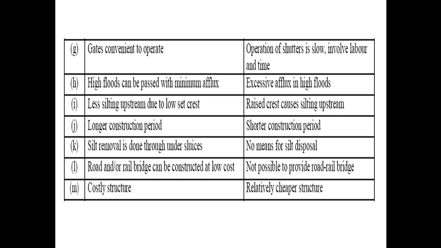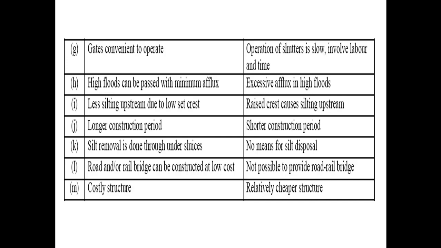Number H point, high floods can be passed with minimum afflux, whereas in case of weirs excessive afflux in high floods. Afflux means highest flood level. So in case of high flood, the gates are opened and the highest flood level will be minimum. In case of weir there are no gates installed, so more water will be stored and the afflux will be high, means that the highest level of water will be high, so there will be excessive afflux.